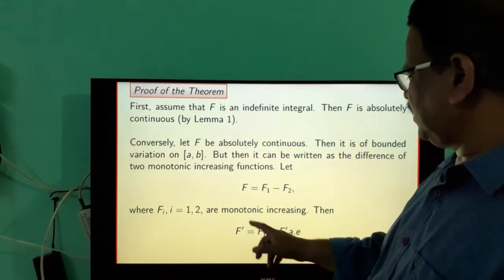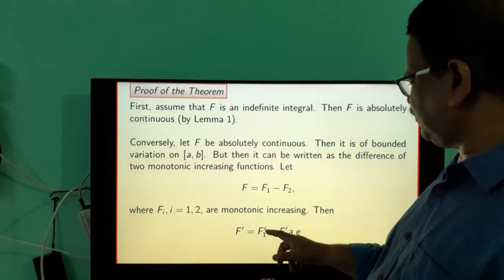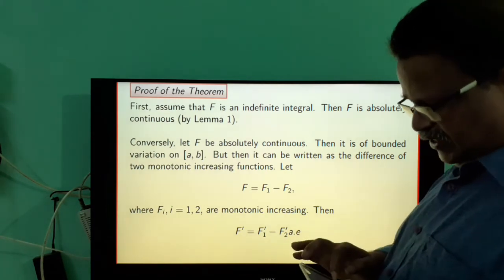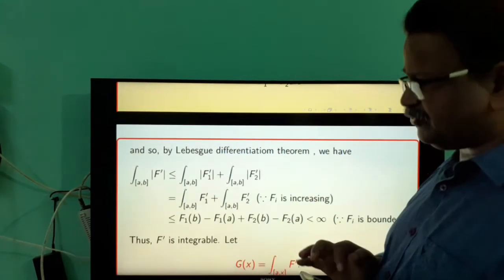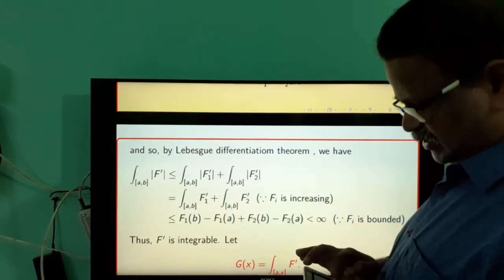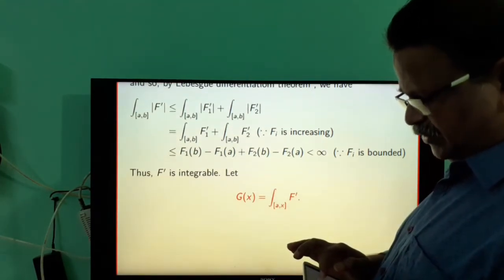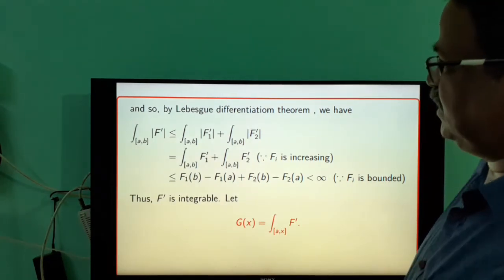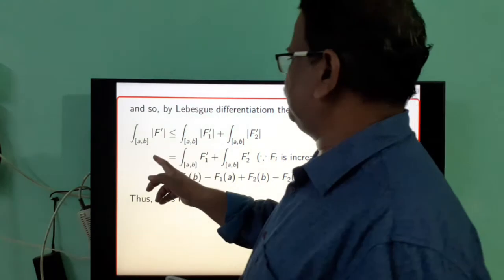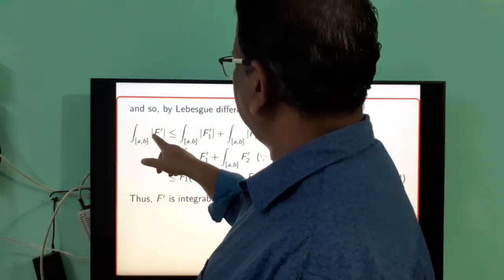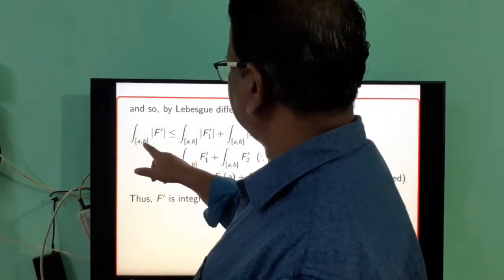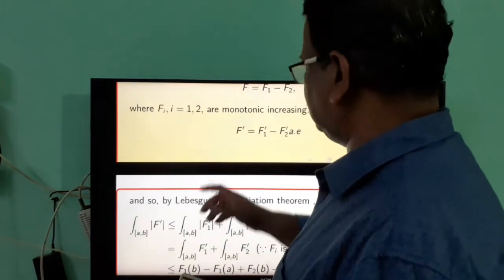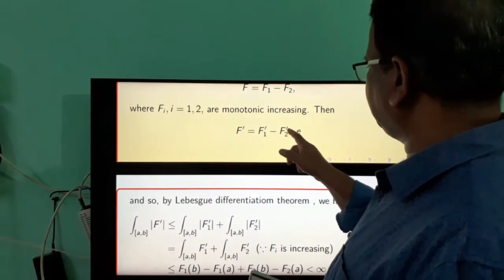Therefore, F prime is equal to F1 prime minus F2 prime almost everywhere. If a function is monotonic increasing, then it is differentiable almost everywhere. So by the Lebesgue differentiation theorem, the function capital F prime is measurable. Moreover, the integral of modulus F prime over the interval AB is less than or equal to, here F prime is equal to F1 prime minus F2 prime.